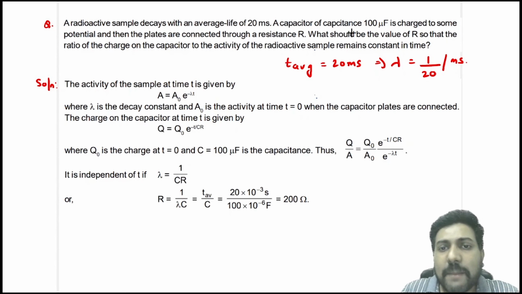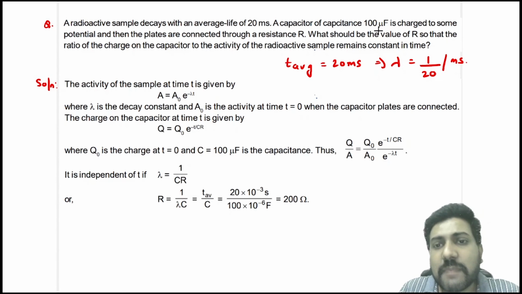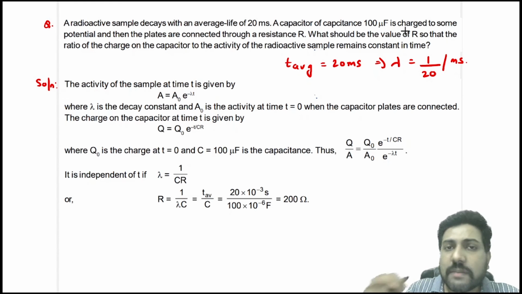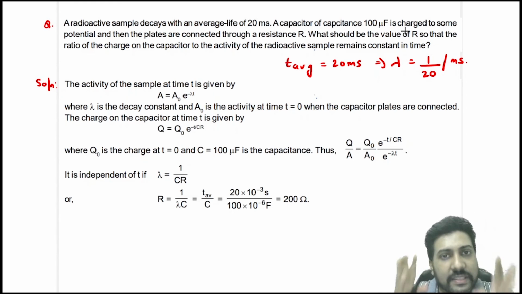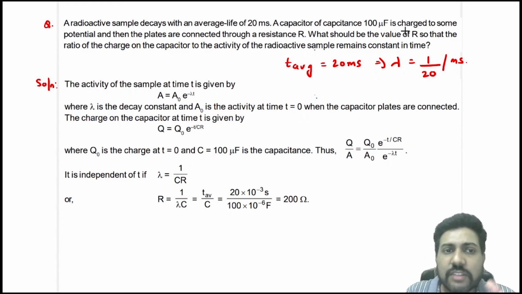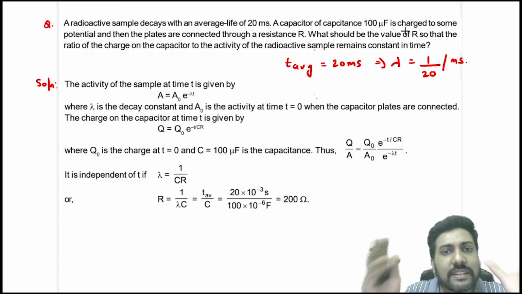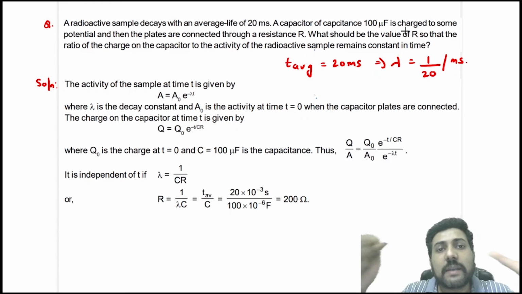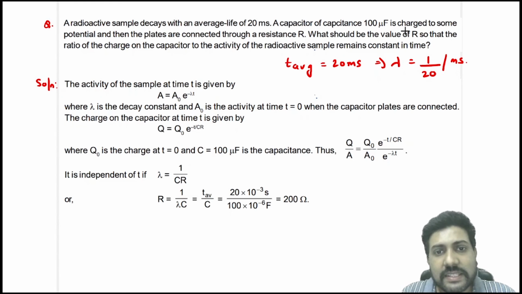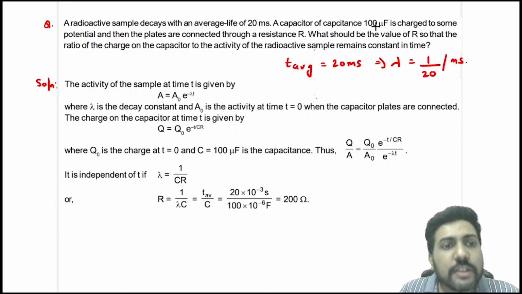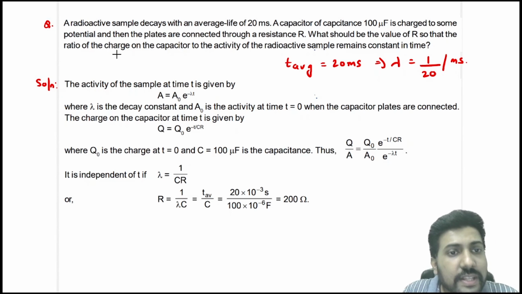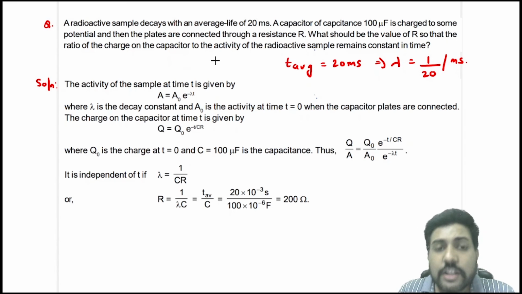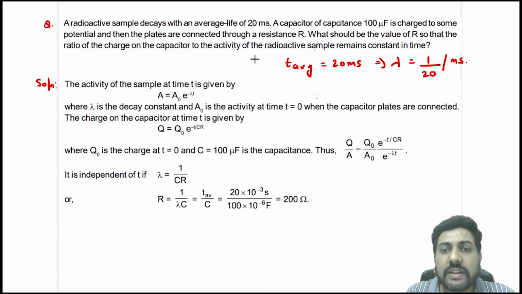Now we have a capacitor of capacitance 100 microfarad and it is charged to some potential, and it is connected through a resistance R. So now it is becoming a decay circuit of the capacitor, the RC decay circuit. Then what should be the value of R so that the ratio of the charge on the capacitor to the activity of the radioactive sample remains constant.